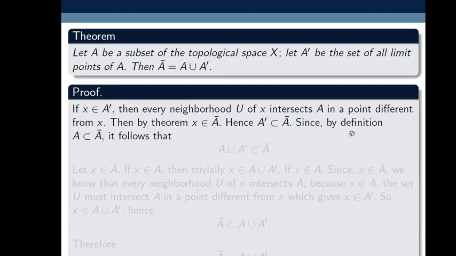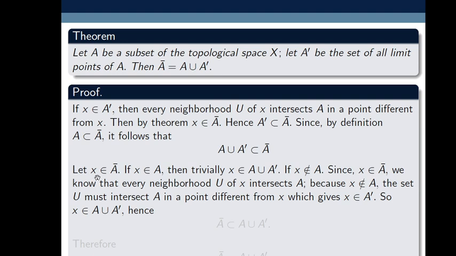Also, by the definition of closure of a set, A is contained in closure of A. Now A prime is contained in closure of A and A is contained in closure of A. That's why A union A prime is contained in closure of A. This we obtain. Now we prove closure of A is contained in A union A prime.